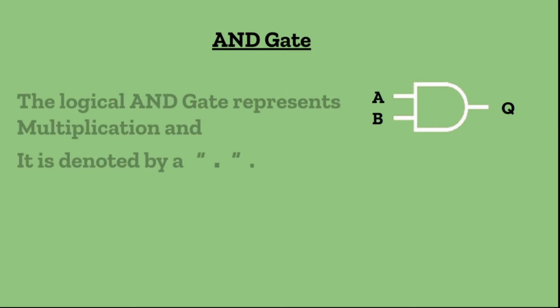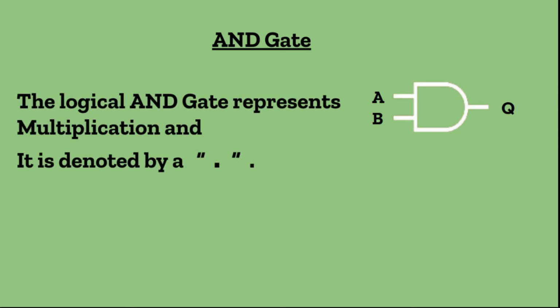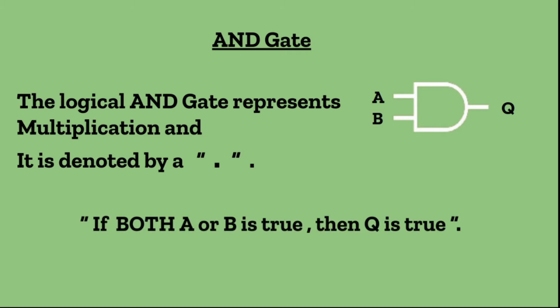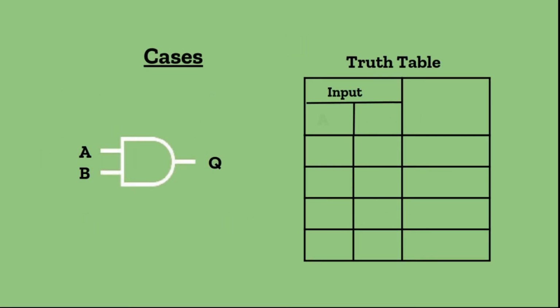The logical AND gate represents multiplication and it is denoted by a dot. The statement you need to remember for an AND gate is if both A and B are true, then Q is true. The Boolean expression for AND is A dot B equal to Q. Here also, let's take some cases. If A equal to 0 and B equal to 0, then A dot B will be equal to 0. If A equal to 0 and B equal to 1, then Q will be equal to 0. If A equal to 1 and B equal to 0, then also Q will be equal to 0. If A equal to 1 and B equal to 1, because it is multiplication, the Q will be equal to 1.